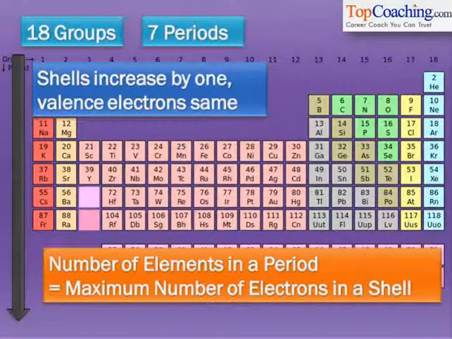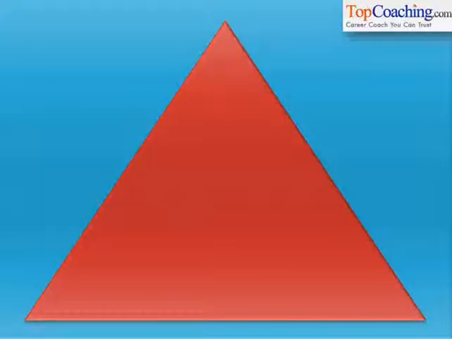Another interesting fact in the modern periodic table is that the number of elements in a period is the same as the maximum number of electrons in a shell. So for example, the second period has 8 electrons maximum in its valence shell. So there are 8 elements in the second period.